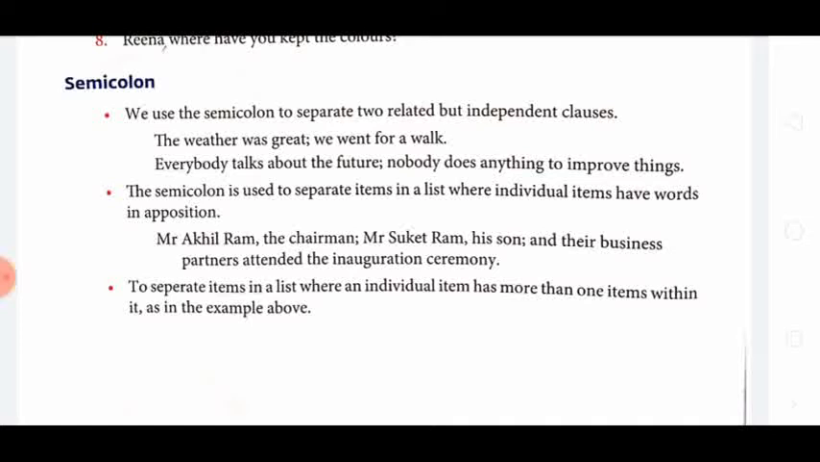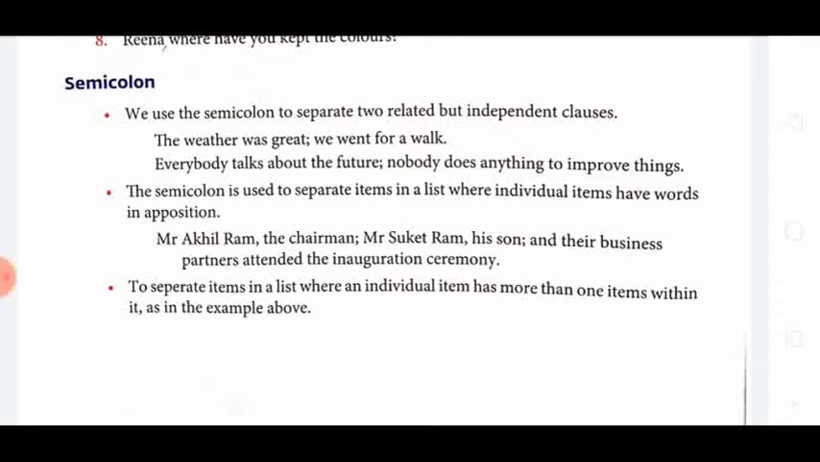Everybody talks about the future; nobody does anything to improve things. Here also, both clauses are independent clauses, but they have a relation between them. So they are separated with a semicolon.